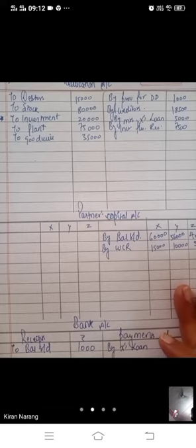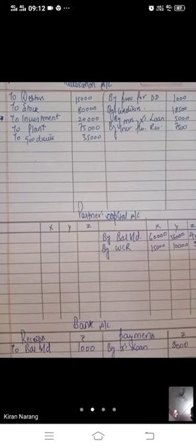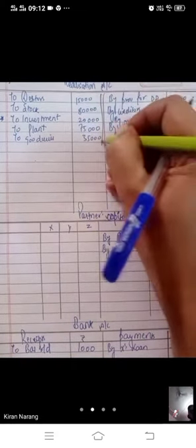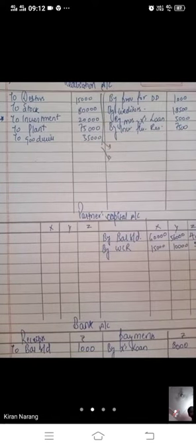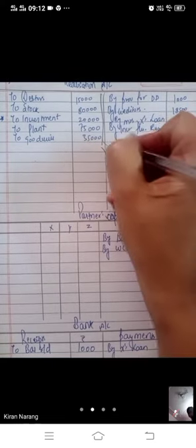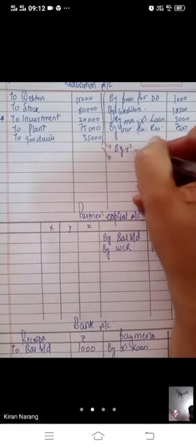X took over investment at 25% more than the book value. If these assets are being sold, whatever happens to them, it will be recorded here. If it is taken by any partner, it will also be recorded here. So now you have been told that X has taken over the investments.